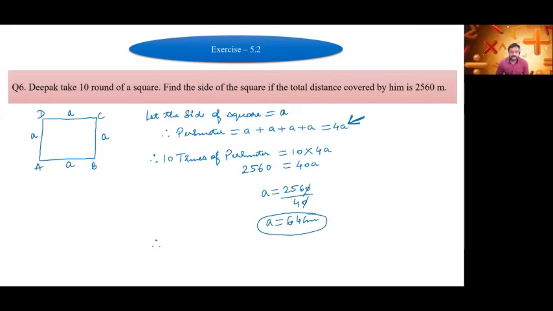Therefore, the side of the square park is how much? Side of the square will be equal to 64. Is it clear to everyone?